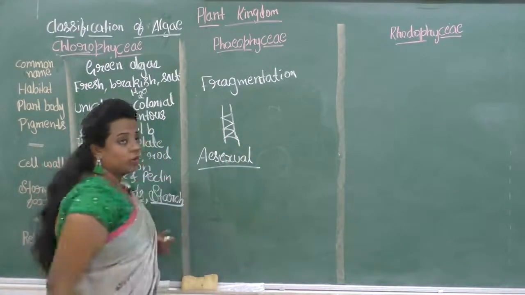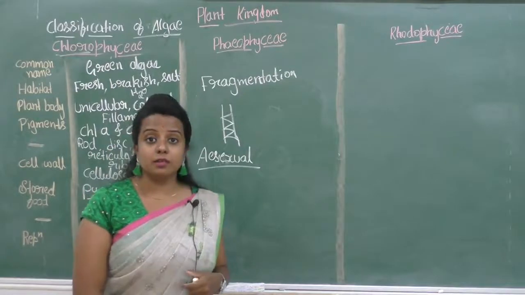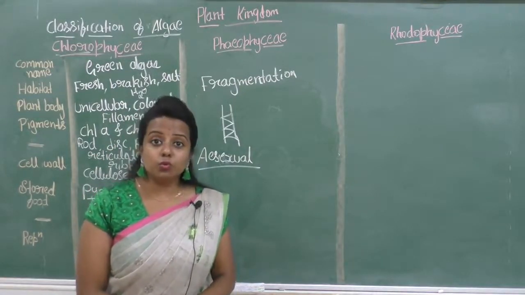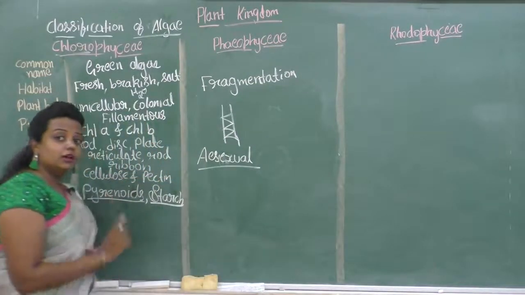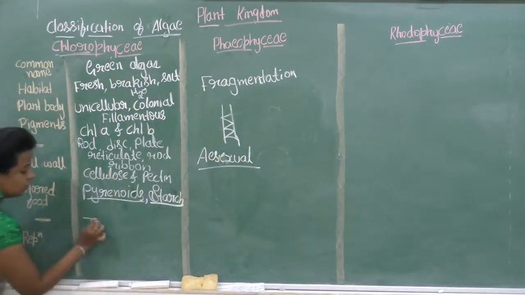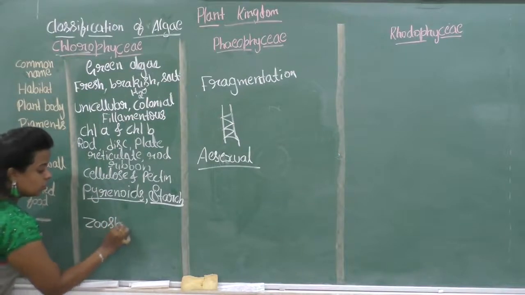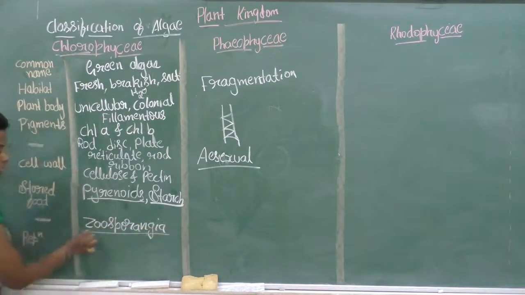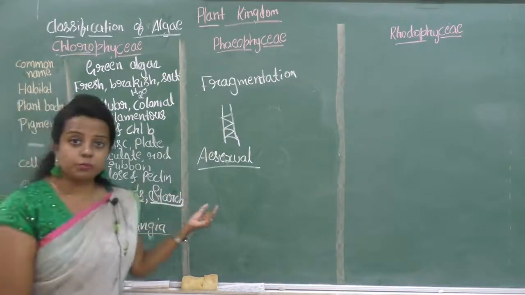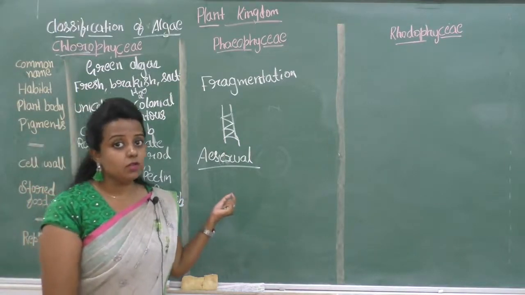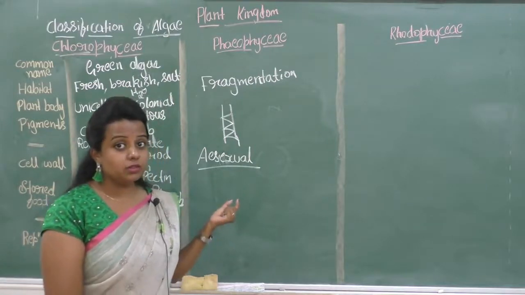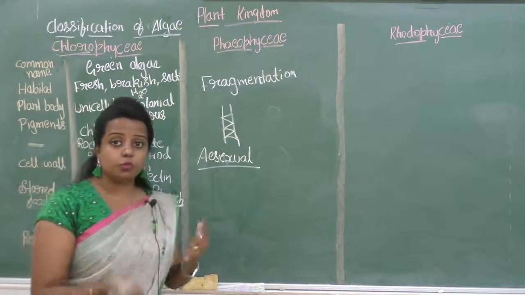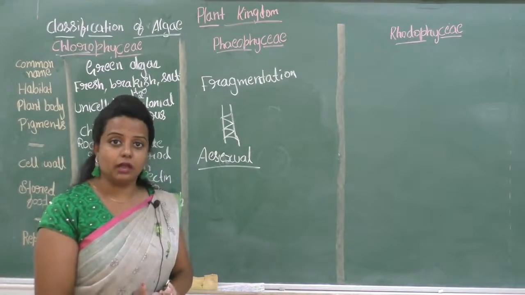Asexual reproduction takes place by the production of spores, that is the zoospores produced in the zoosporangia. Asexual reproduction is by zoospores, which are produced in the zoosporangia. Inside the zoosporangia, zoospores are produced and new gamete formation takes place.